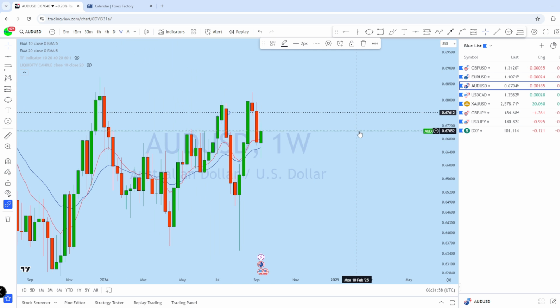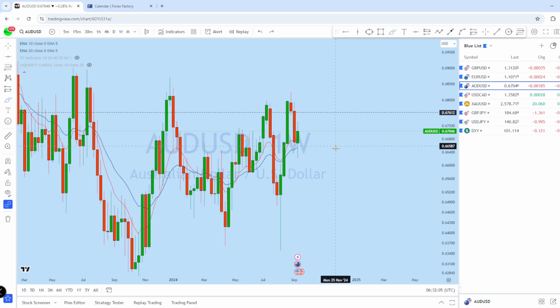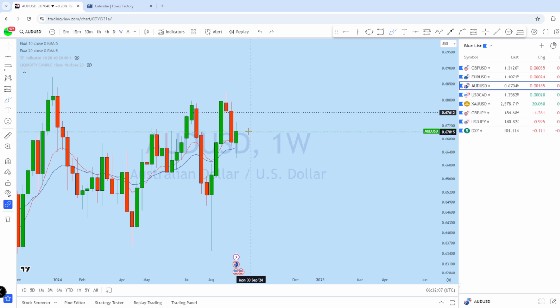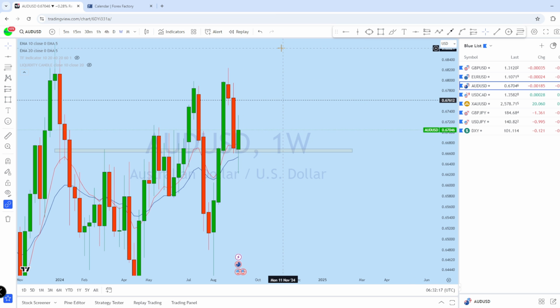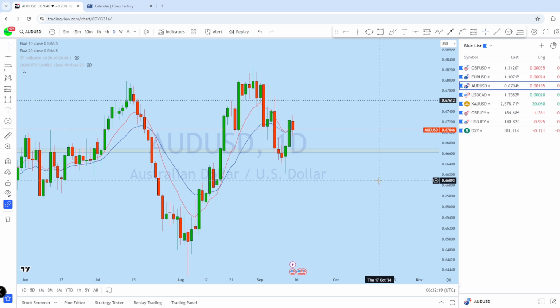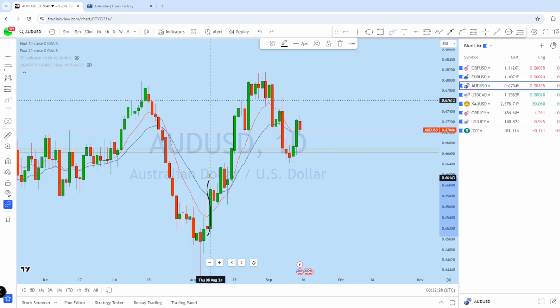If we drop down to the weekly chart, we can see that this is the weekly impulse on AUD USD followed by this pullback, and with that pullback on AUD USD, we can see the weekly candle formation. This is an important support level on AUD USD, expecting the market to retest and then to remain bullish from a long-term perspective. From the daily perspective on AUD USD, we can see that this is a support level, and this is an uptrending market structure on Aussie dollar.